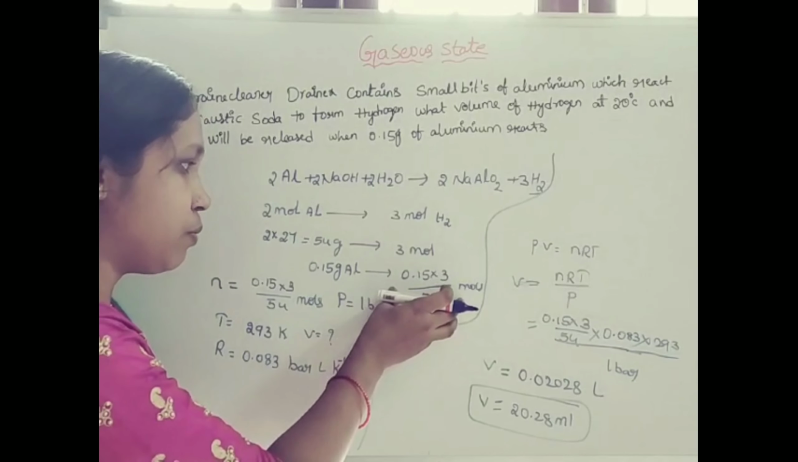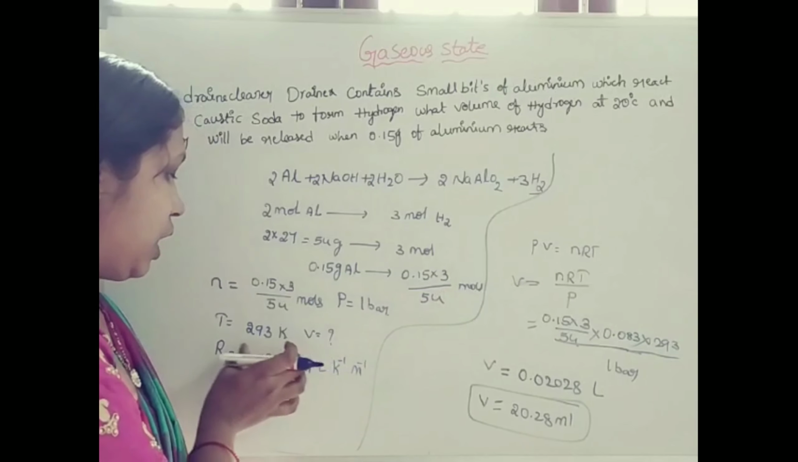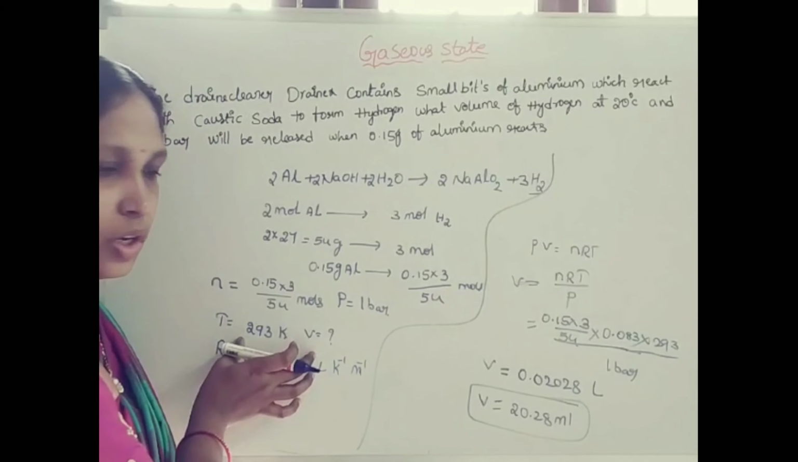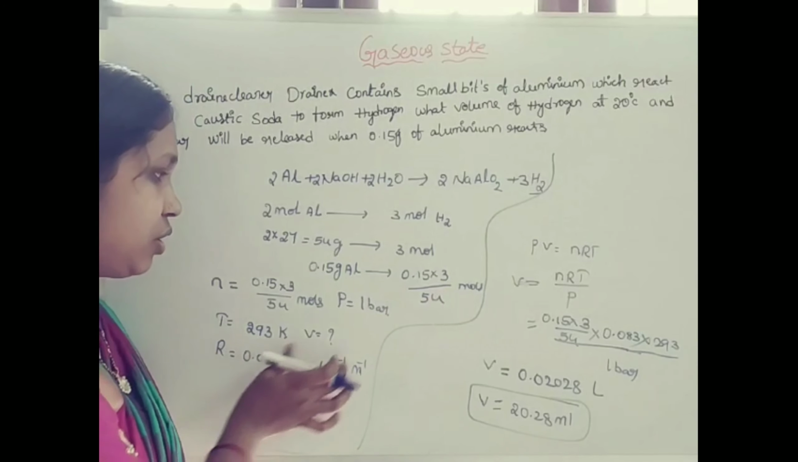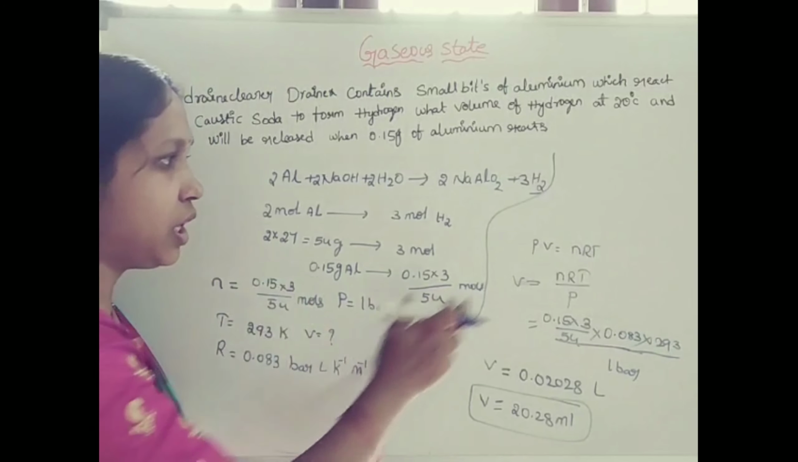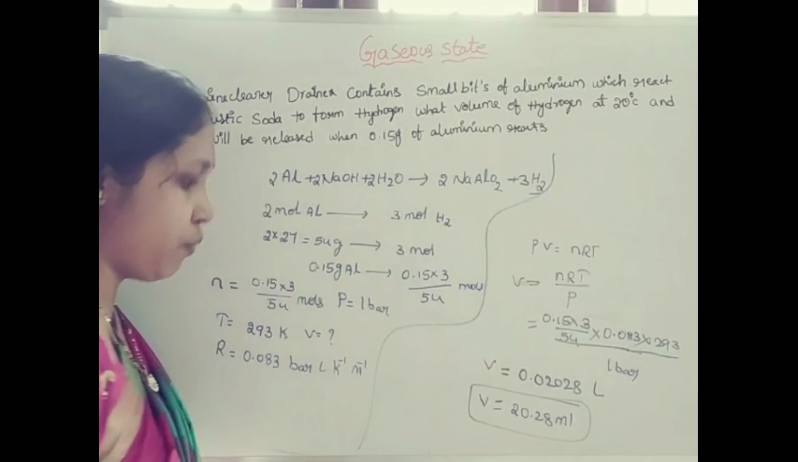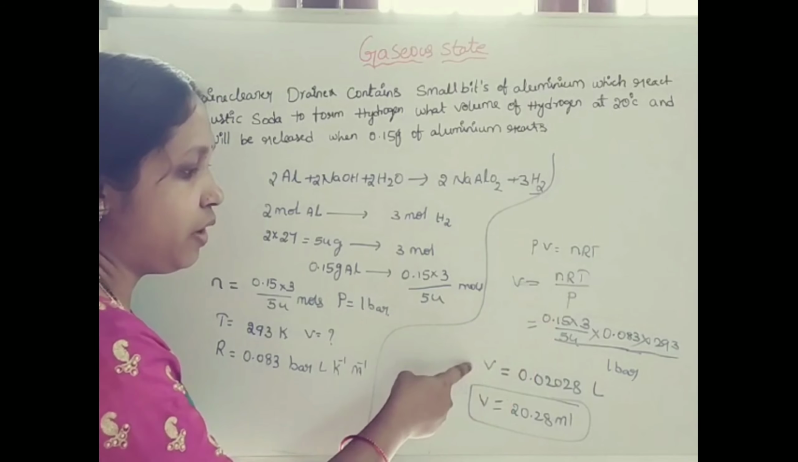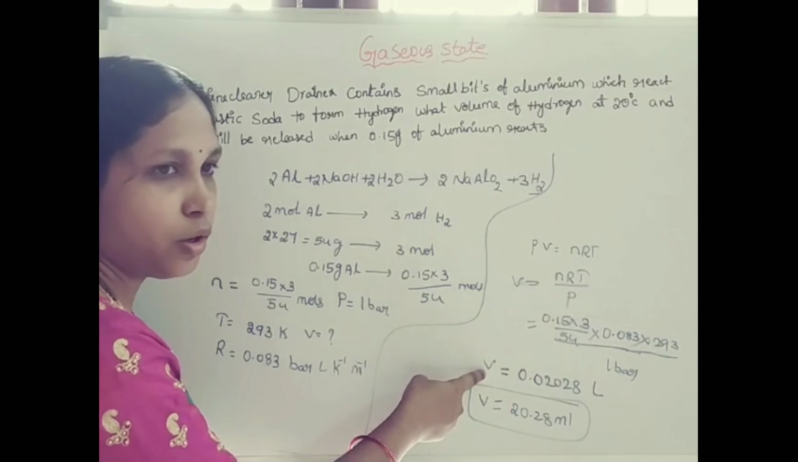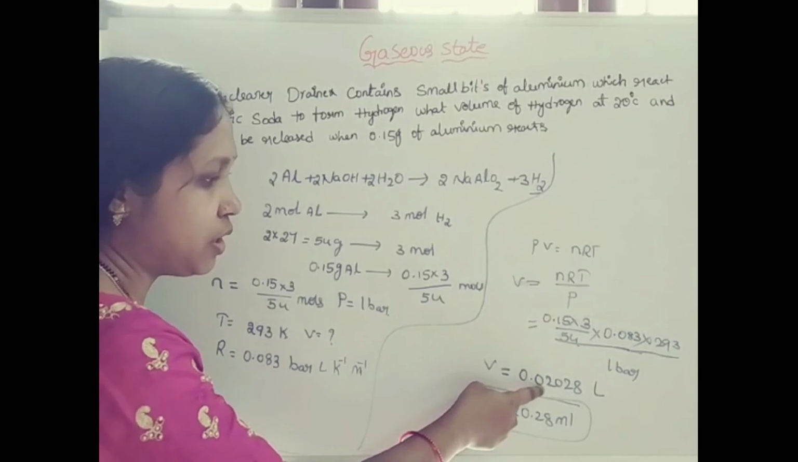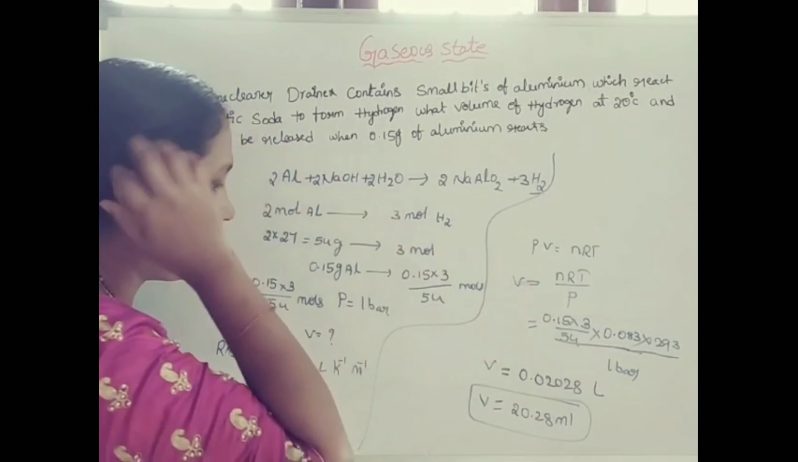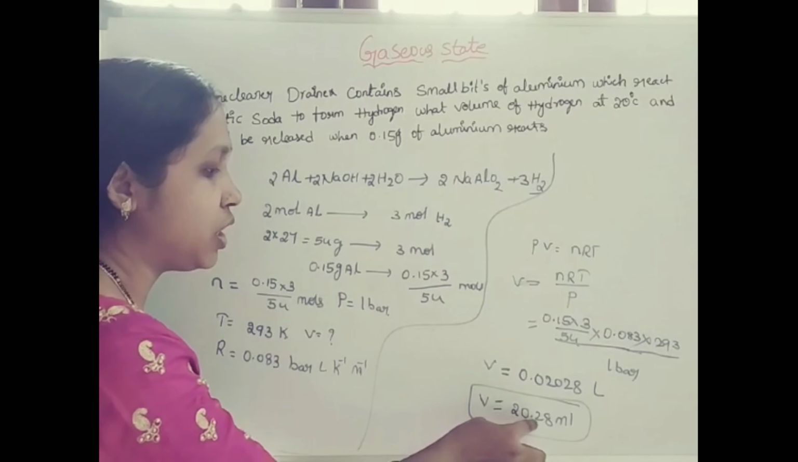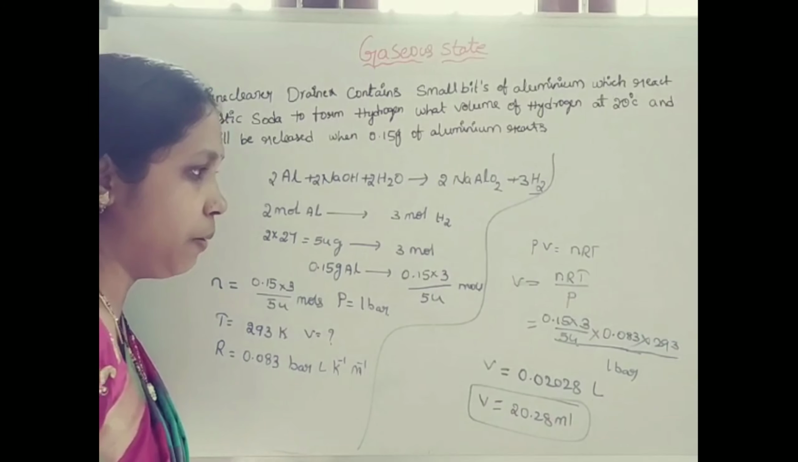Here we know the number of moles of hydrogen and the temperature. What is the temperature condition, the R value, and also the pressure? Take the ideal gas equation, write down the formula for volume and substitute all the values. You will get the volume. The volume of hydrogen is 0.02028 liter. That means the volume is 20.28 ml.